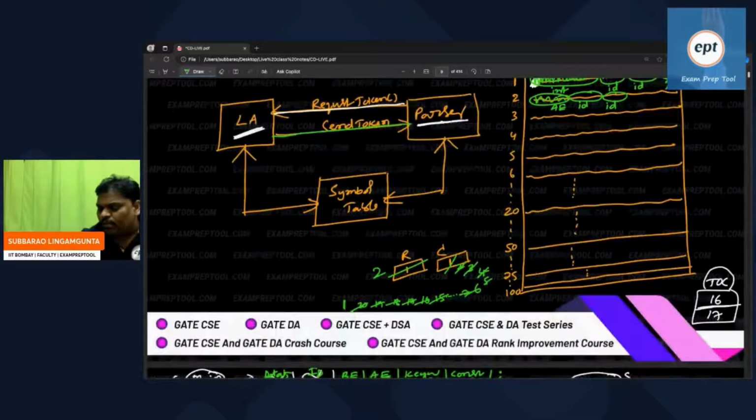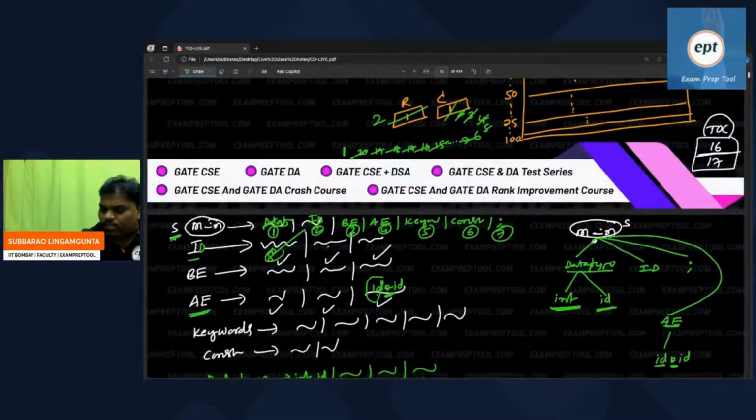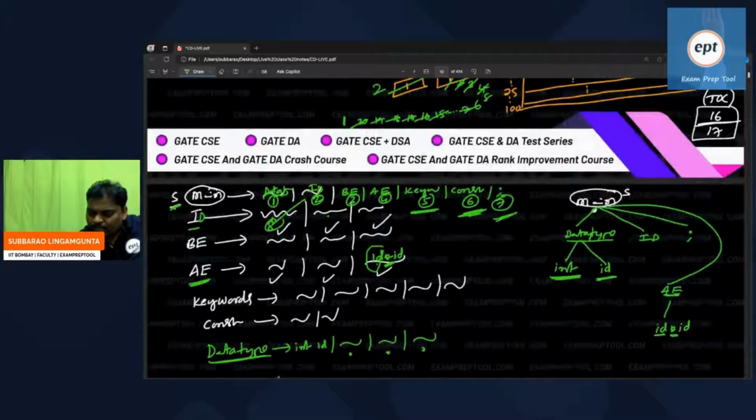and say who the next token is. If the next token is a keyword, the parser will take S goes to keyword, the fifth production. If the next token is a constant, it will take S goes to constant, the sixth production. Suppose S goes to comma, it will take the seventh production. Based on the token, it takes the production. Everyone observe.